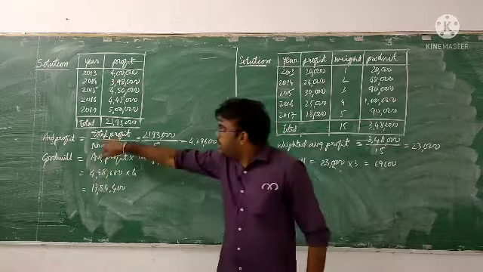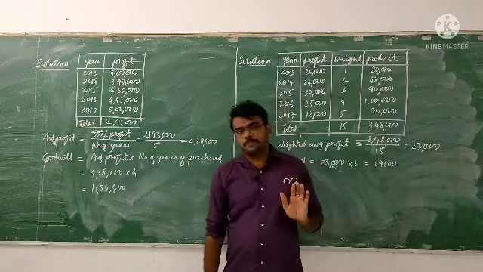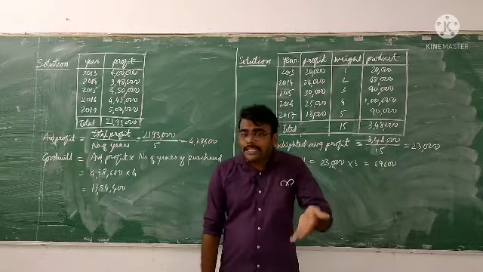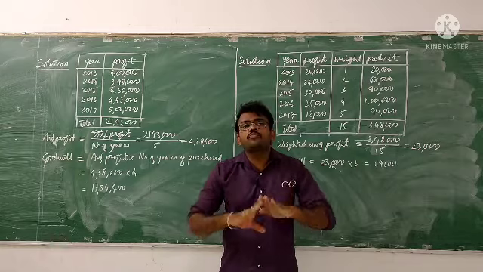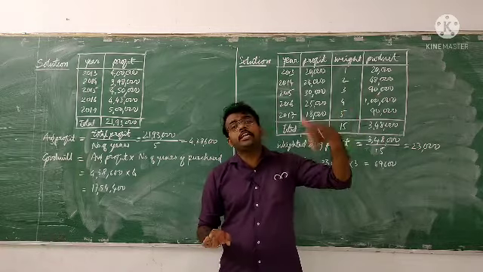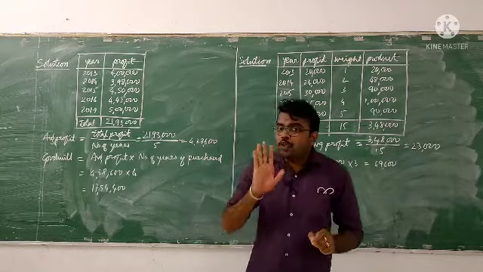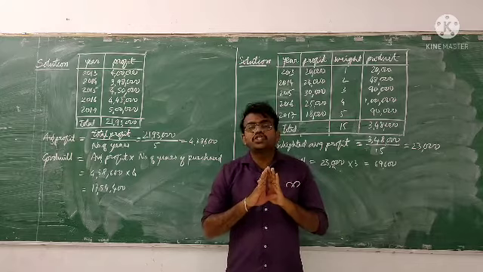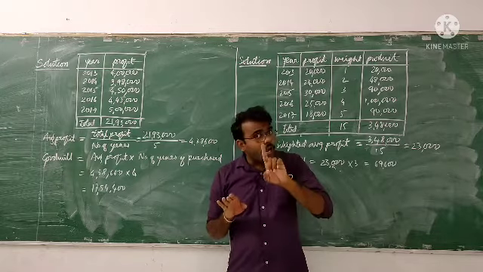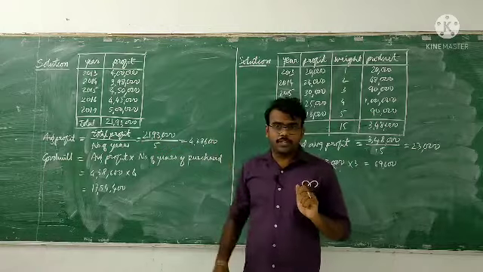Take an example. In 2017, the profit of the firm is 5 lakh rupees. In 2018, it is not compulsory that the profit of the firm should be 5 lakh. It may be 10 lakh, it may be 20 lakh also. But here we are assuming that the profit of the firm is not changing. That is one assumption which we are making in the simple average method.